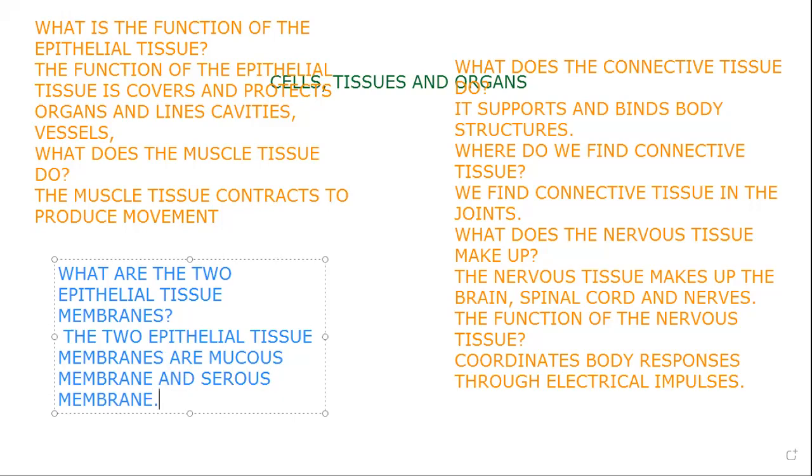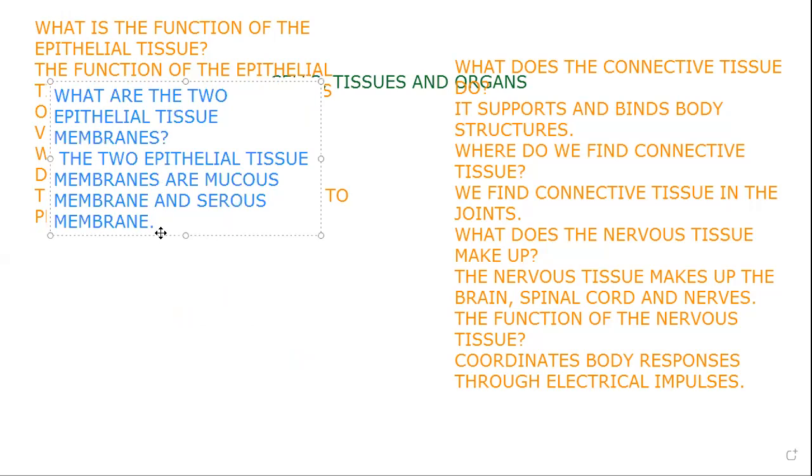All right, doctor. So what are the two epithelial tissue membranes? Todos responden. The two epithelial tissue membranes are mucous membrane and serous membrane. Good. All right, let's move this up here. All right, so what else?